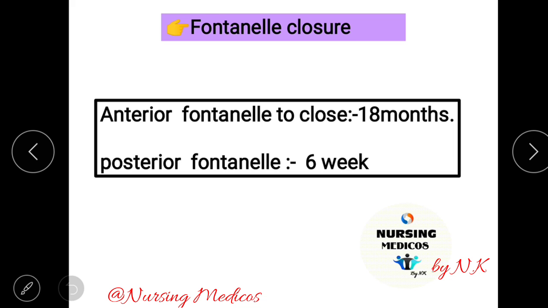The next one, fontanelle closure. There are two fontanelles, anterior and posterior. Anterior is diamond shape and posterior is triangular in shape. Anterior fontanelle closes by 18 months, and posterior closes at 6 weeks, means 1.5 months.